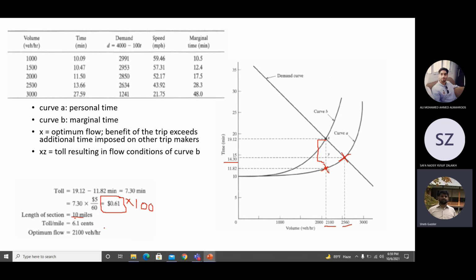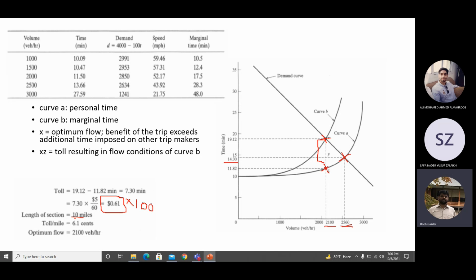So if this is acceptable for me, I will go on this highway, and you can see this is below the equilibrium point. So this is acceptable for everybody up till the equilibrium point, no problem. But we know as transportation planners that if you go beyond this point, you are increasing the marginal cost to everybody. So the demand should be restricted up to this point so that the marginal cost can be restricted. Because if you let the demand go up to this point, the marginal cost will also increase. So this is 2560, right?